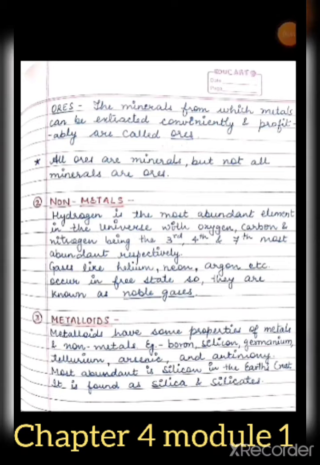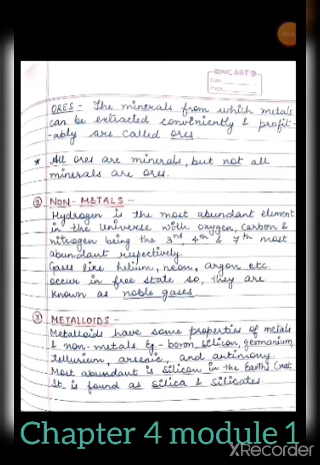Let's talk about non-metals. Hydrogen is the most abundant element in the universe, with oxygen, carbon and nitrogen being the third, fourth and seventh most abundant respectively. As hydrogen is present in all the stars of the universe, therefore it is the most abundant element. As you all know, the sun is the closest star to the earth, so it also has hydrogen gas and helium gas.